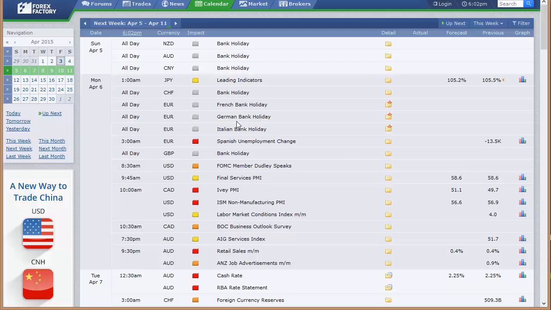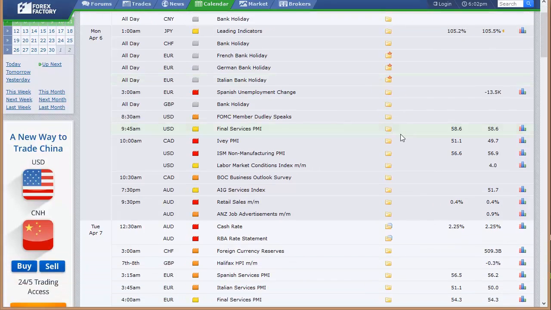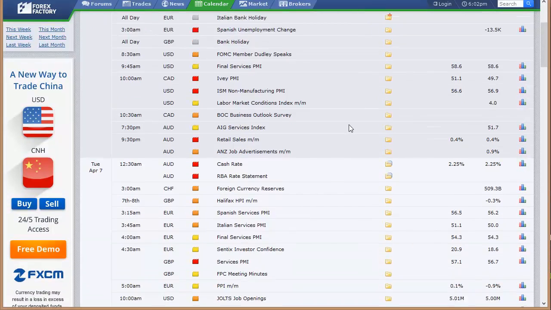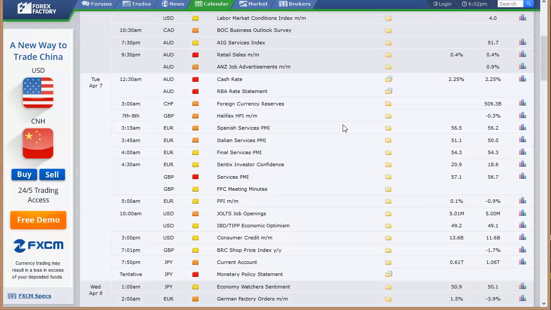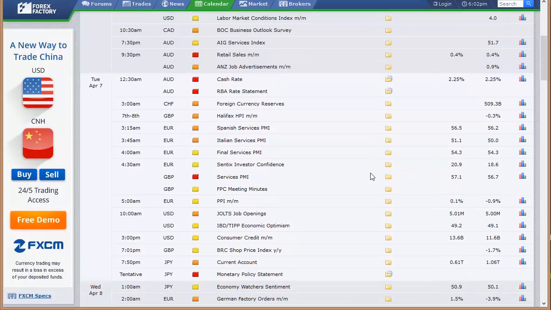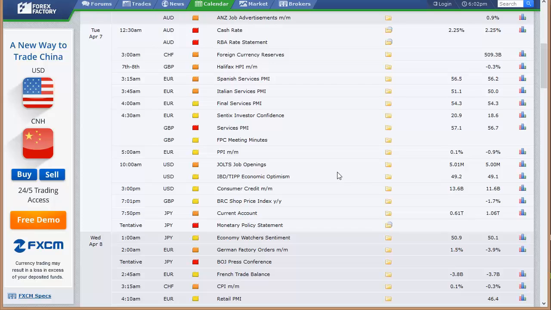U.S. is open, but that's late in the session, obviously. Leading indicators out of Japan at 1 a.m. Spanish unemployment change, final services PMI out of the U.S., non-manufacturing PMI out of the U.S., Ivey PMI out of Canada. Jumping to Monday night, AIG services index out of Australia, along with their retail sales, and then they've got the Bank of Australia's rate announcement.